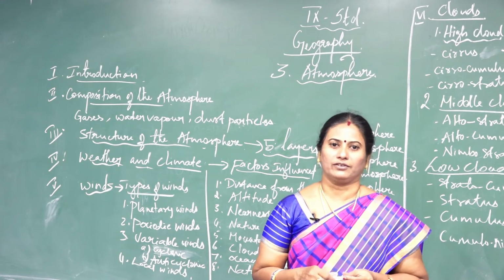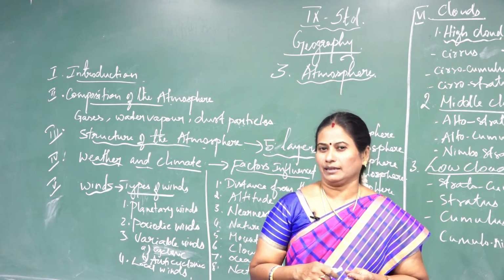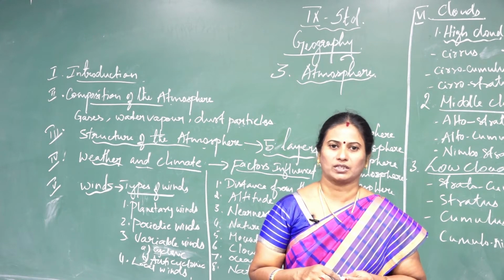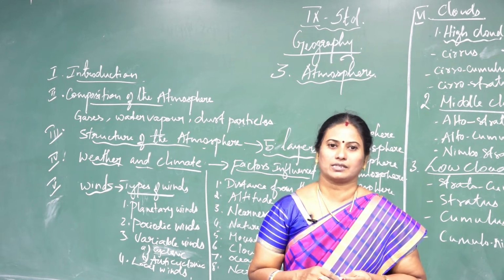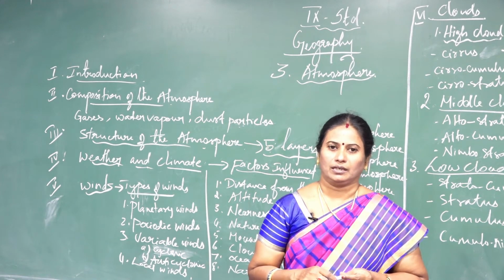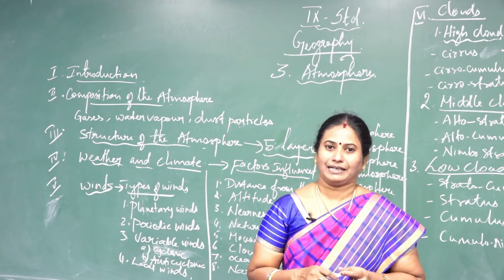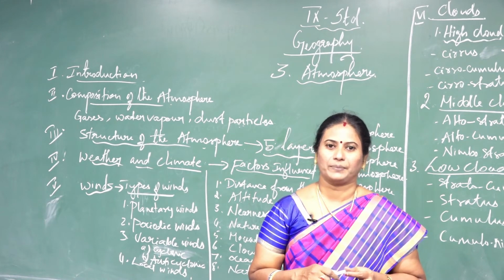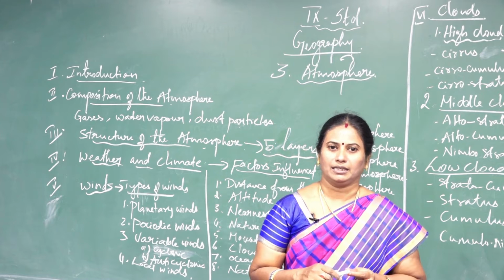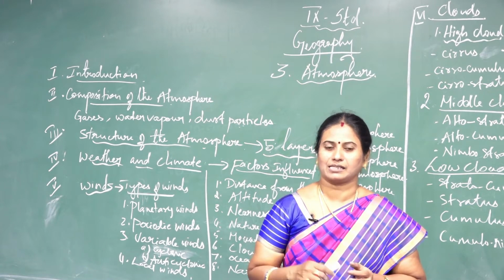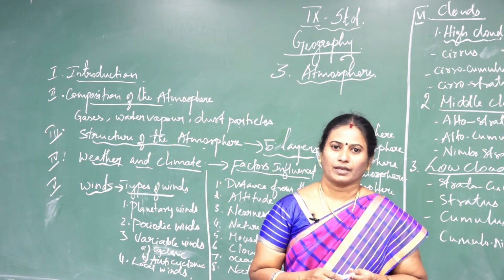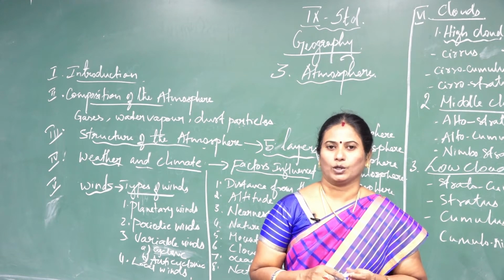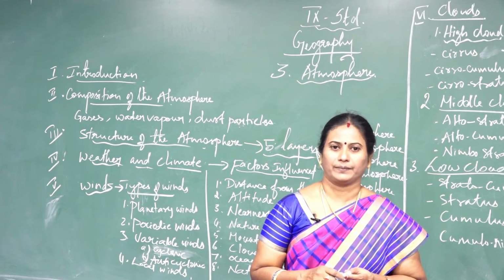In the composition of the atmosphere, among the gases, nitrogen is about 78% and oxygen is about 21%. Both of them constitute 99% of the composition of gases. The remaining 1% is constituted by other gases like argon, carbon dioxide, neon, helium, ozone, and hydrogen.